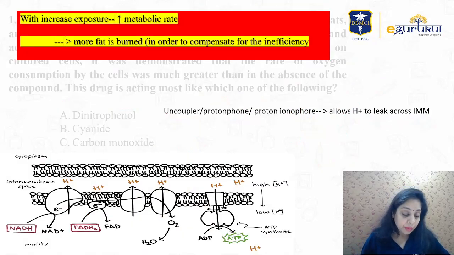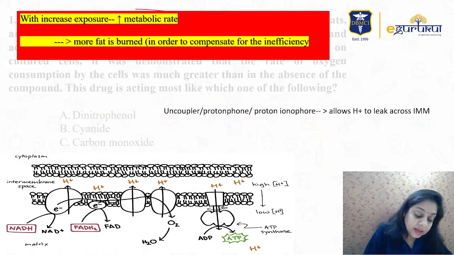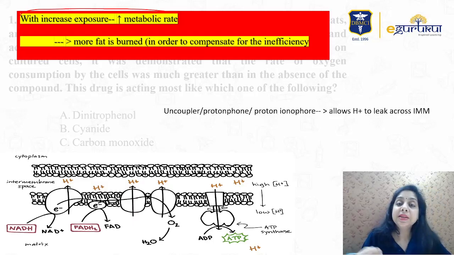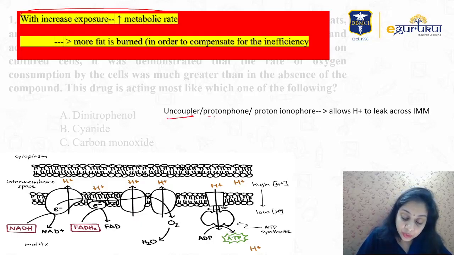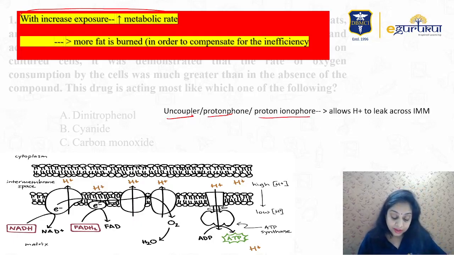Moving further, with increased exposure, the metabolic rate is increased. That is indicative of the increased temperature. More fat is burned in order to compensate for the inefficiency, so weight loss occurs. It is an uncoupler, a protonophore, or you can say a proton ionophore. What it really does is it acts here.